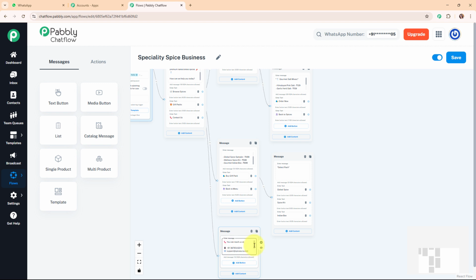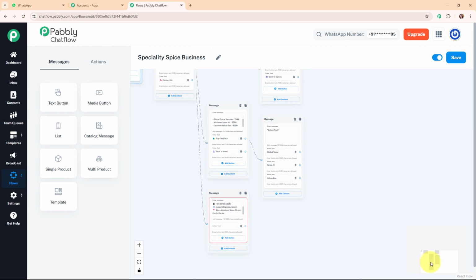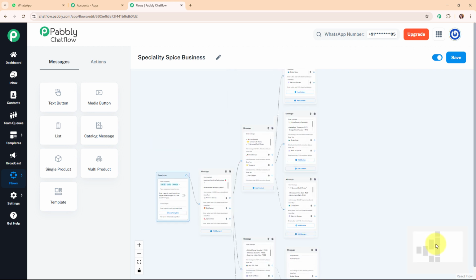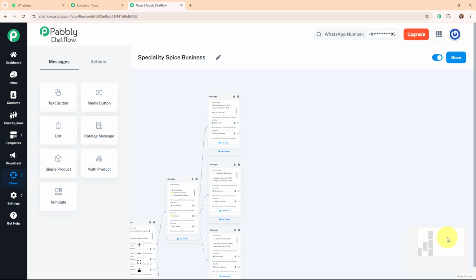Alright, so these are the contact details, and now I'm going to add a single quick reply button over here with the text as back to menu. Alright, so here I've successfully added the text over here. And now after adding the text boxes for each of the quick reply buttons, I am going to complete the order now process for each of the quick reply buttons of order now.